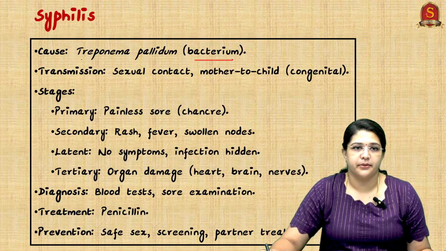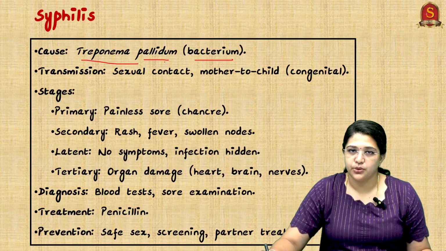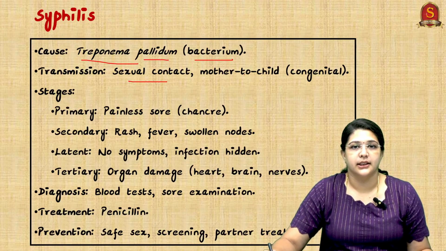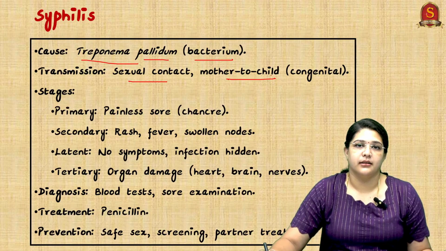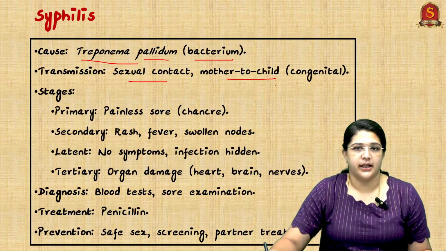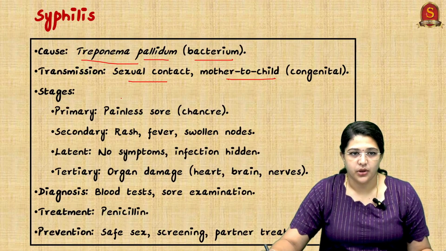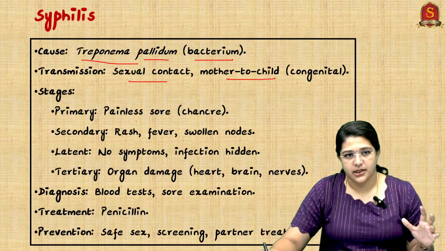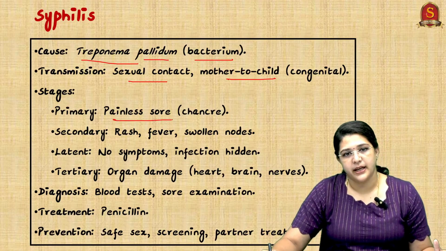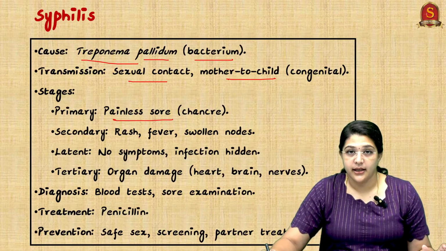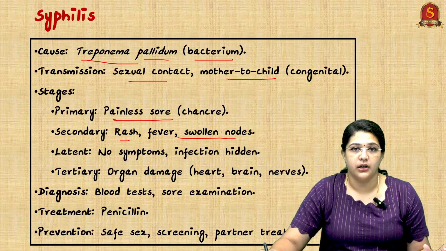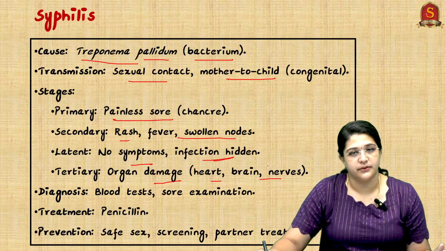So it is Treponema pallidum. It is transmitted through sexual contact and also vertical transmission from mother to child, congenital, a major issue. Primarily, what are the symptoms? The primary stage is a painless sore, and the secondary stage would be rash, fever and swollen nodes, and later, no symptoms, the infection would be hidden, and tertiary finally might lead to organ damage like heart, brain and nerves, etc.